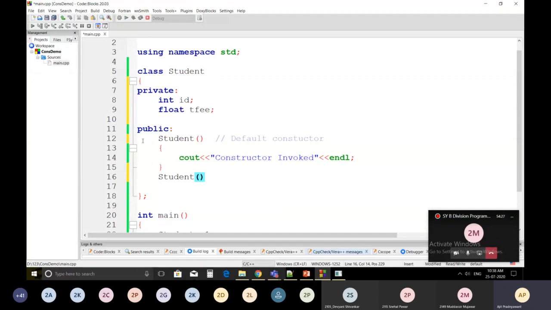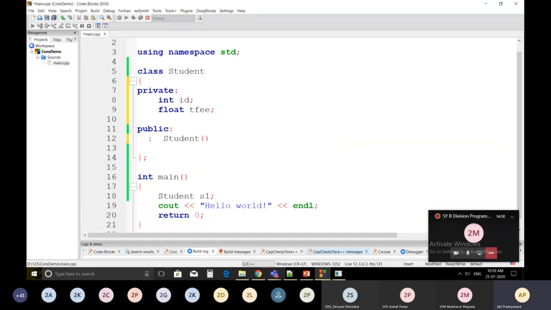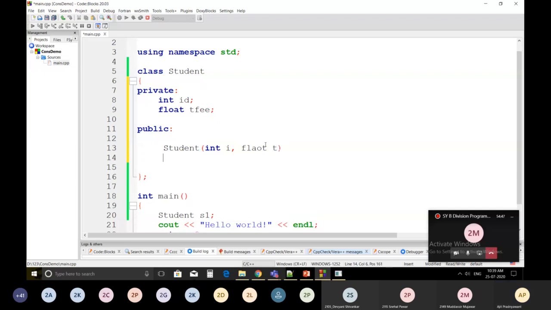For time being, I am going to remove this. I'm going to write the parameterized constructor over here. So it will take integer i, comma, float t. And then I'm going to initialize ID is equal to i, and tuition fee is equal to t.